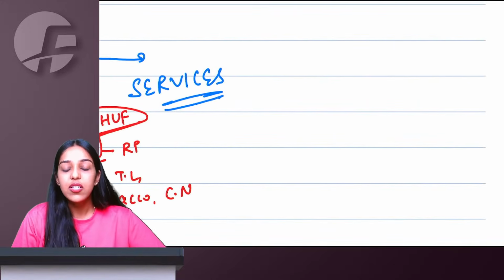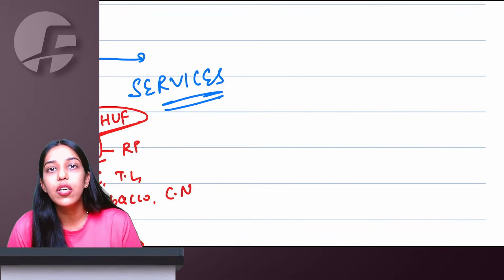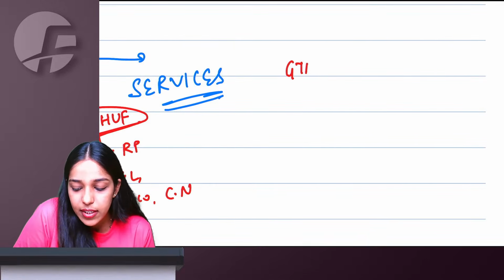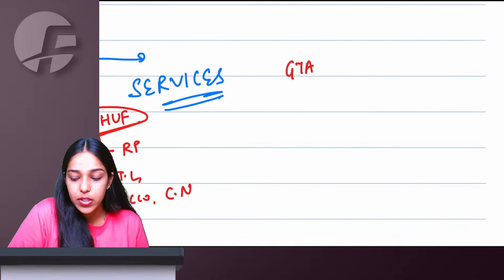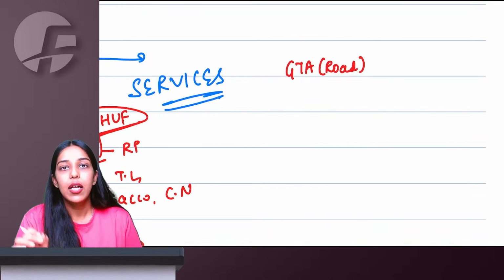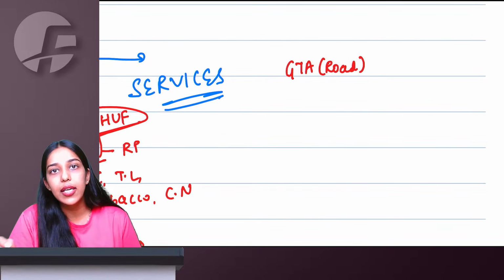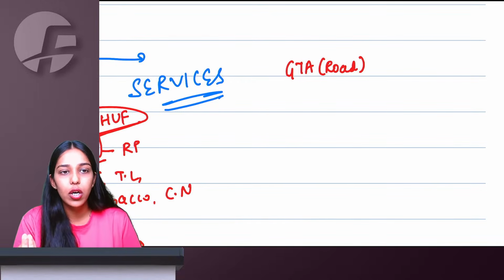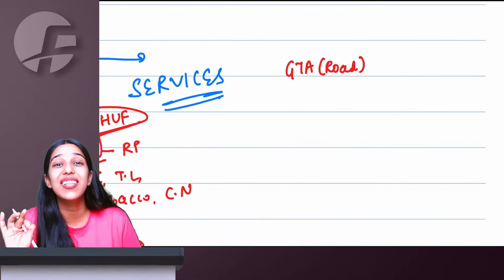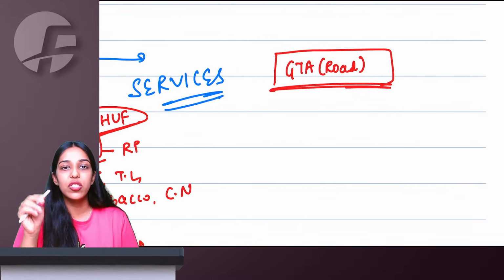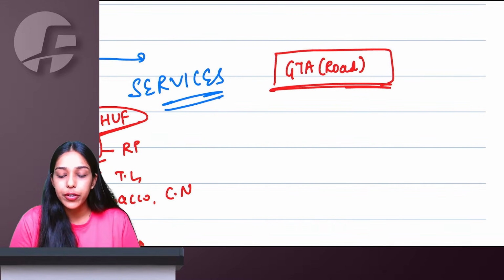Then talking about services which are taxable under reverse charge mechanism. So first of all, GTA services, goods transport agency. So if your goods are transported via road by a GTA, ma'am, what if supplier is not a GTA? Supplier is an individual truck owner, horse cart, bullock cart, lorry owner. All these cases, it is going to be exempt under GST. Only when supplier is goods transport agency for freight, tax is going to apply.